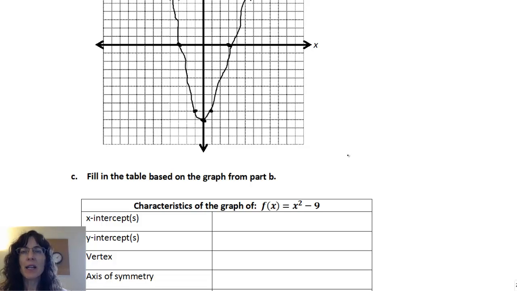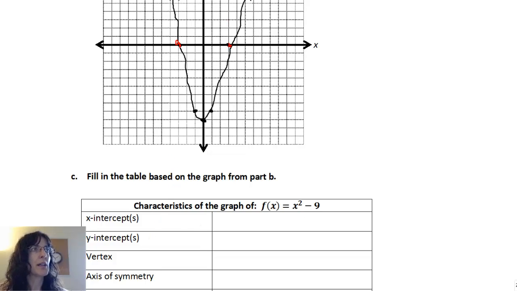All right, now let's analyze our graph that we made based on the criteria that we were talking about at the beginning of this lesson. So the characteristics of this graph, x squared minus 9. The x-intercepts, remember that's where it crosses the x-axis, and I can see that there's one point right there, and there's the other point right there.